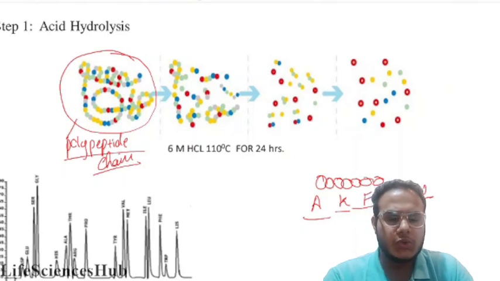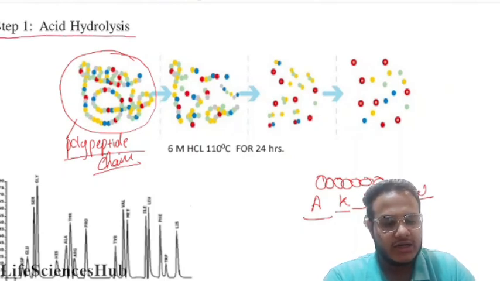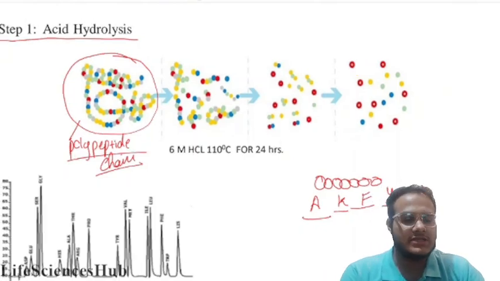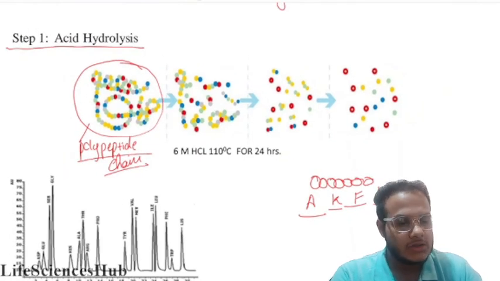To know the number of amino acids, the first step is acid hydrolysis. Acid hydrolysis is the first step.